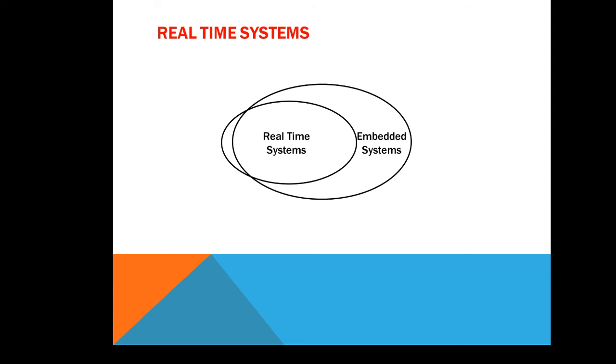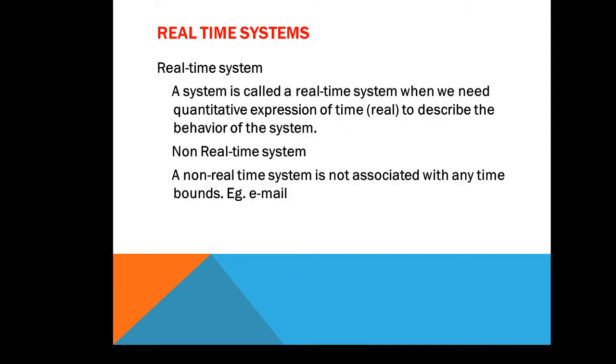The figure shows the exact concept: the real-time system lies within the embedded system, because a system is called real-time when we need a quantitative expression of time, which is real, to describe the behavior of the system.